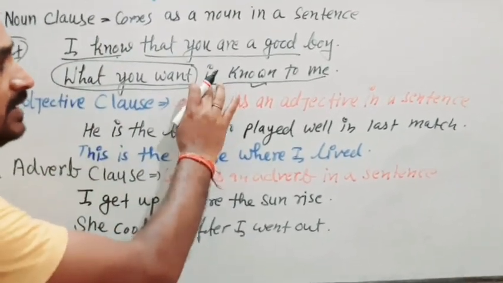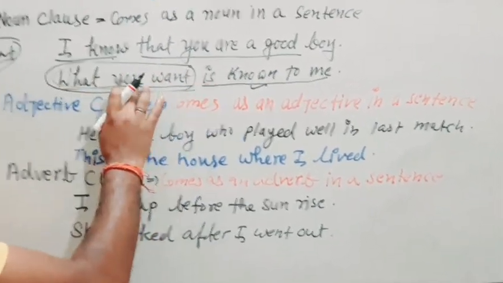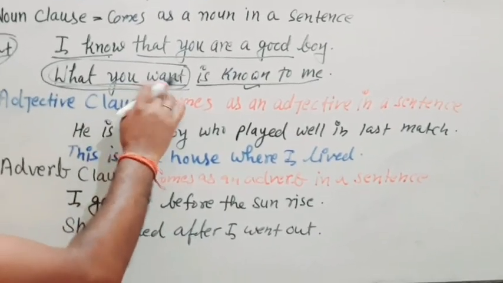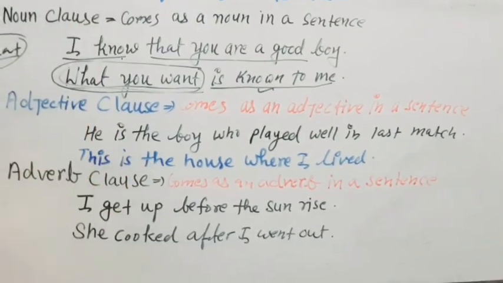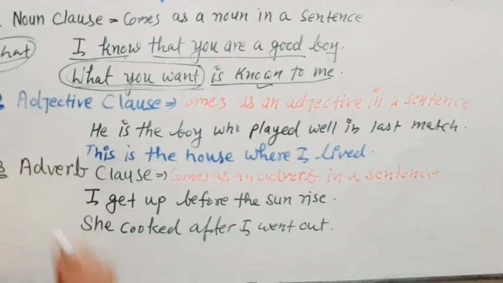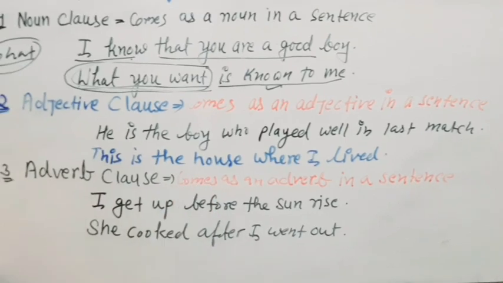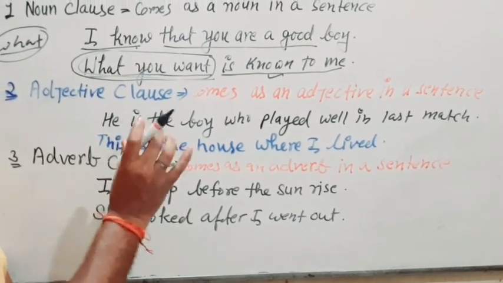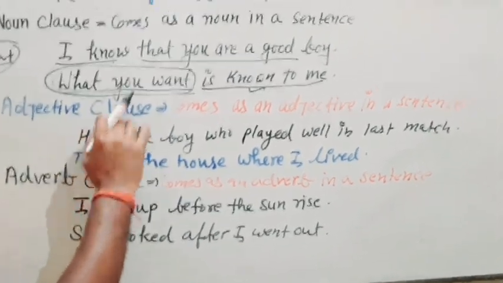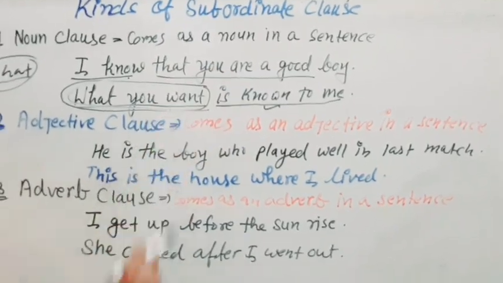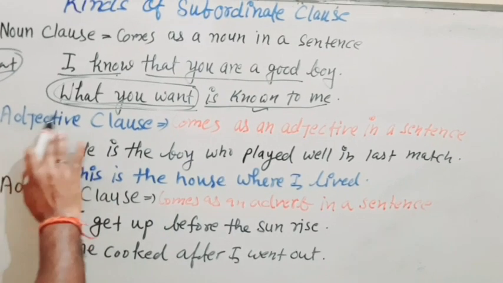So now, what is known to me? We are getting this as the answer, and this is a clause and a subordinate clause, as we are getting the answer by using what, so it is a noun clause. Okay, now adjective clause. An adjective is whatever denotes a noun or pronoun. But if there is a subordinate clause and it works as an adjective, it can be considered an adjective clause.